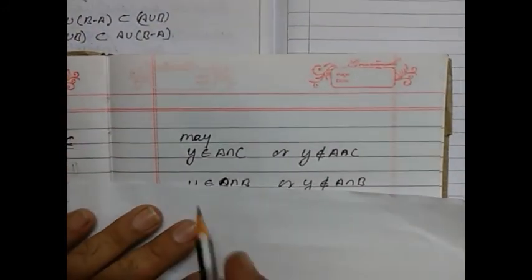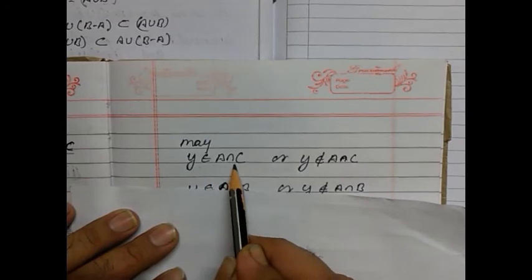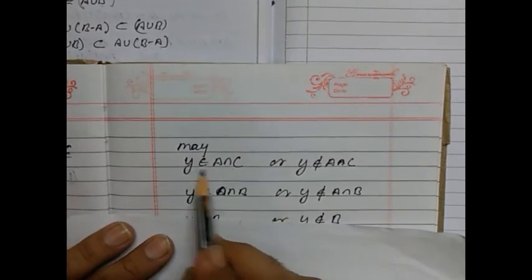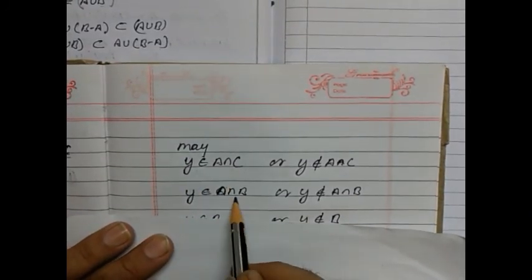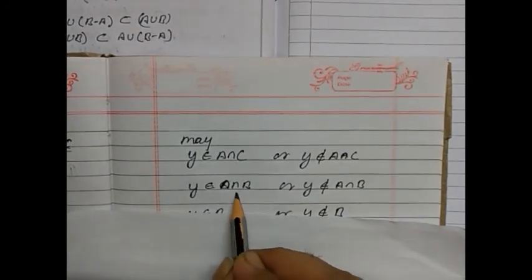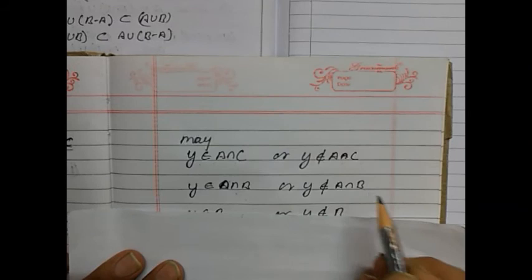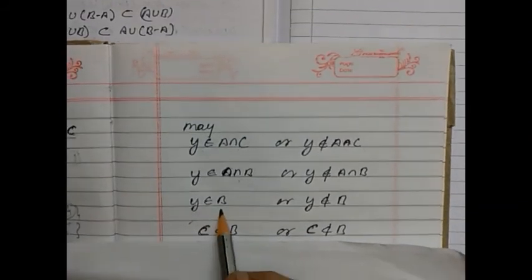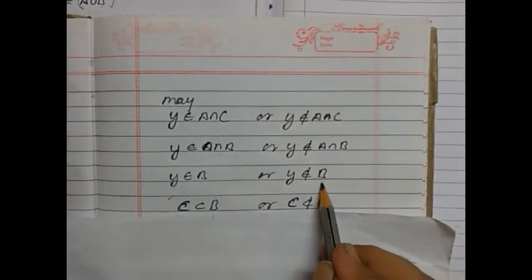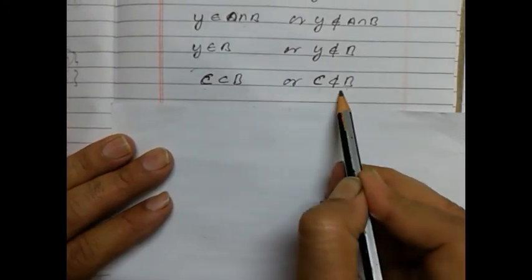If we take another element, we prove it the other way: Y belongs to A intersection C or Y does not belong to A intersection C. If Y belongs to A intersection C, then Y belongs to A intersection B, as it was given that A intersection B is equal to A intersection C. If it does not belong to A intersection B, it will belong to A. Y will belong to B or Y will not belong to B. So here we get C is a subset of B or C is not a subset of B.